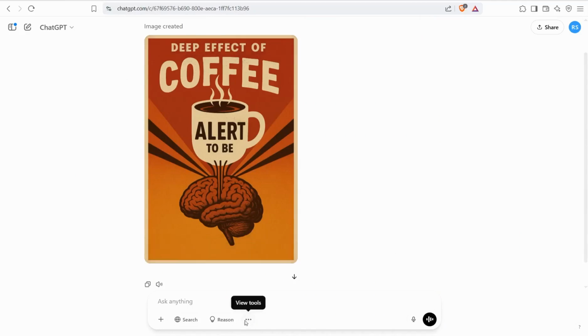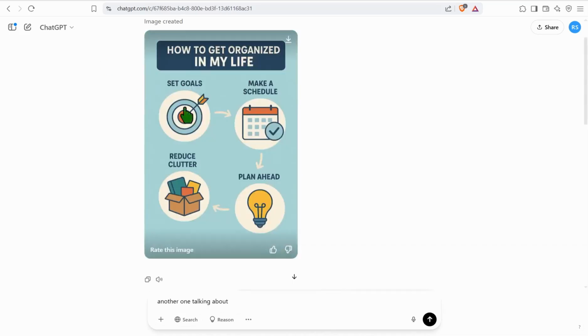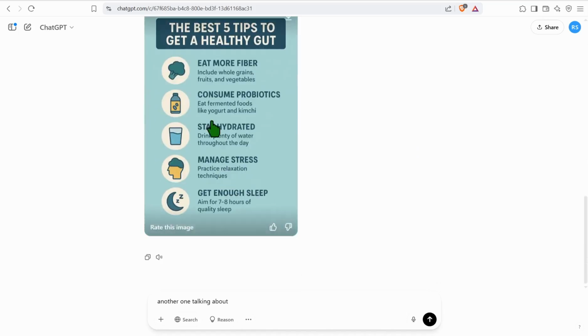You can select from these 3 dots the option create image, and insert your prompt. And I get this one that talks about the deep effect of coffee to be alert, as you observe. An amazing concept in your poster. Or these beautiful infographics or posters that contain valuable tips and tricks, like how to get organized in my life, and here it gives me this amazing infographic. And likewise this one, the best 5 tips to get a healthy gut. Amazing infographics or posters that you can sell to your customers on any platform you like.